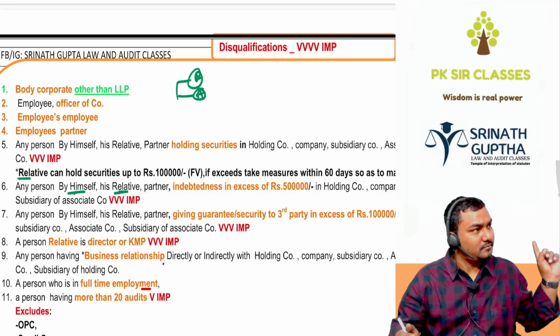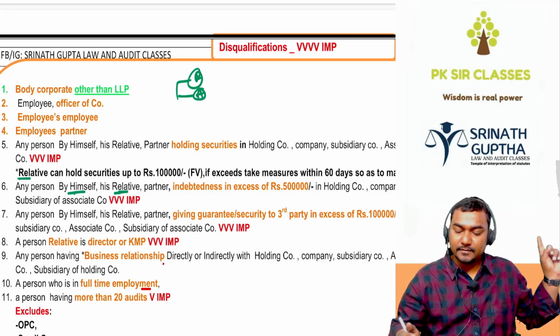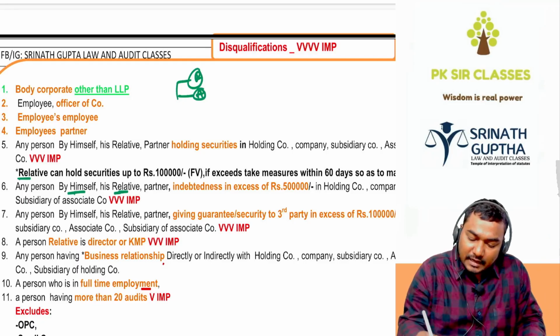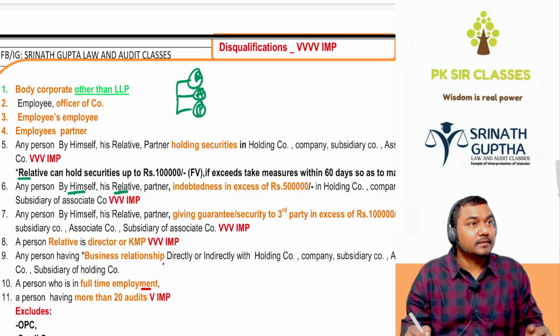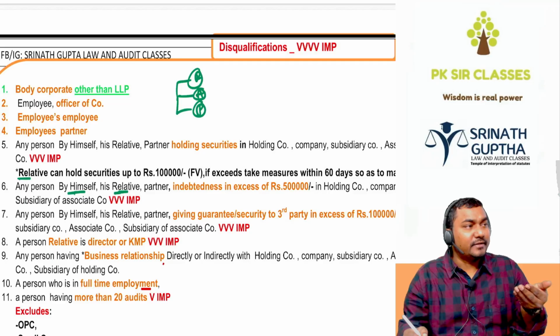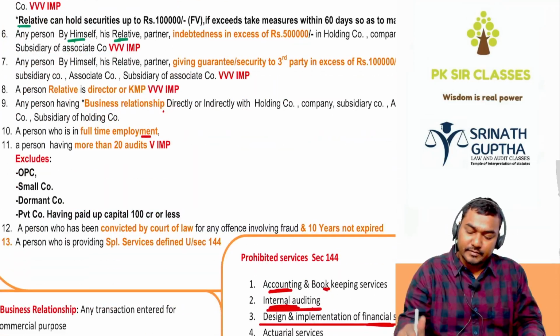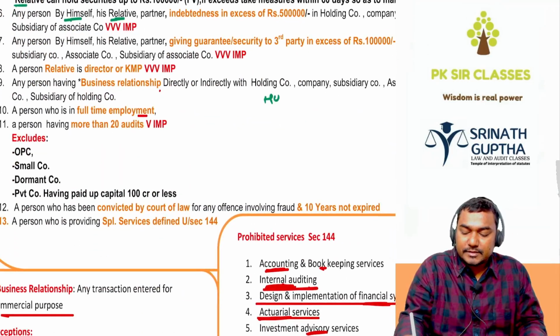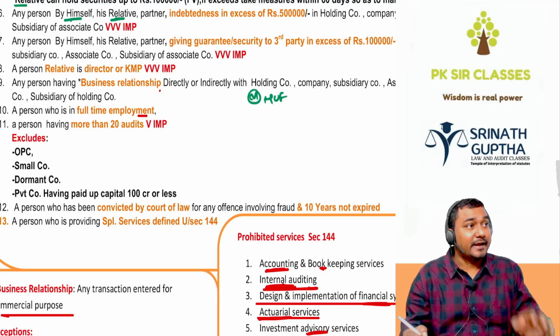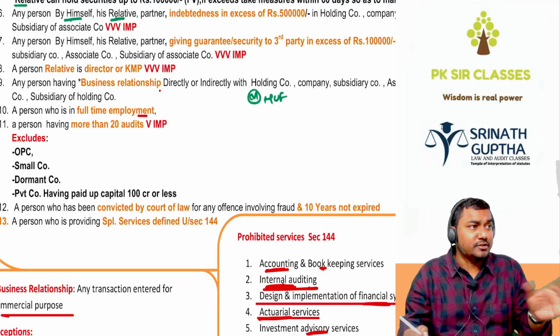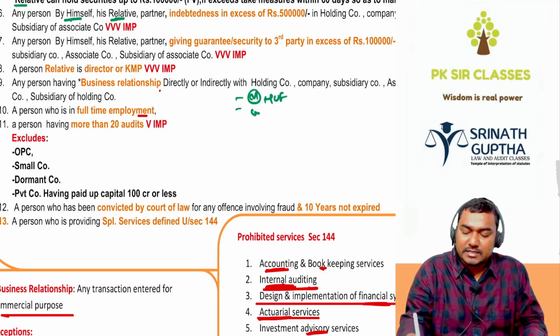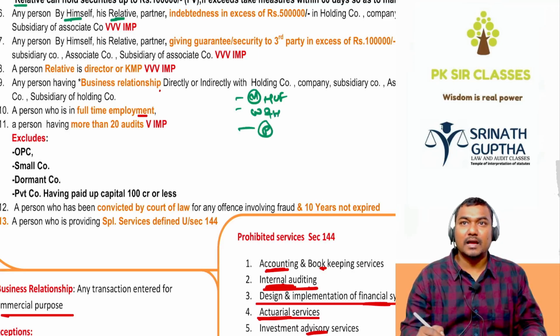Auditor or his relative or his partner. Auditor himself and his relative. Relative means member of an HUF. When an HUF is there and 100 members are there, all the 100 members are relatives to each other. And wife and husband. And any other person as may be prescribed are relatives to each other.